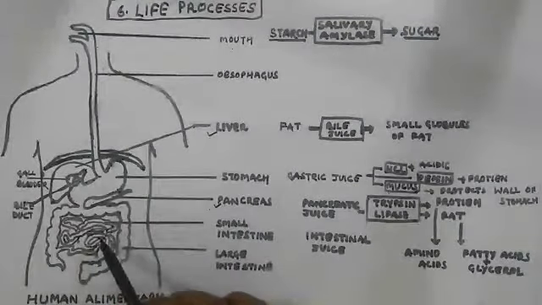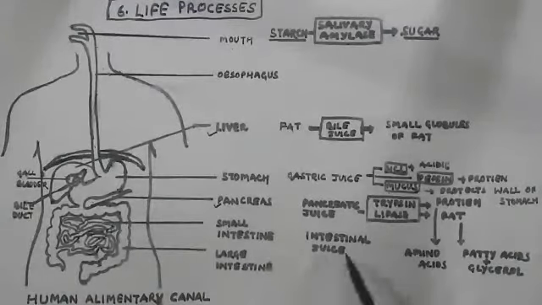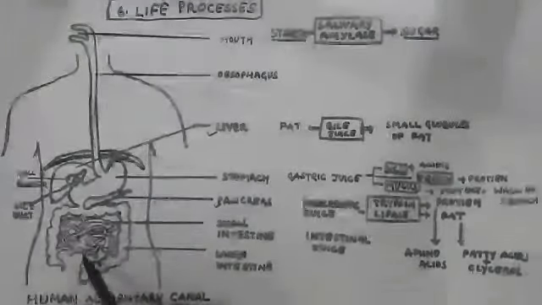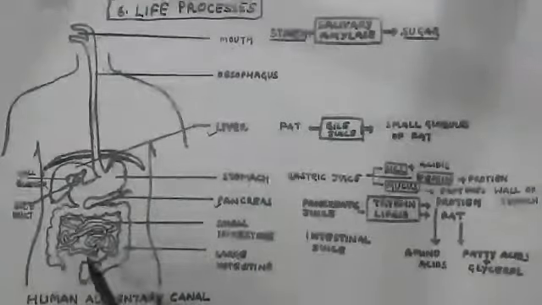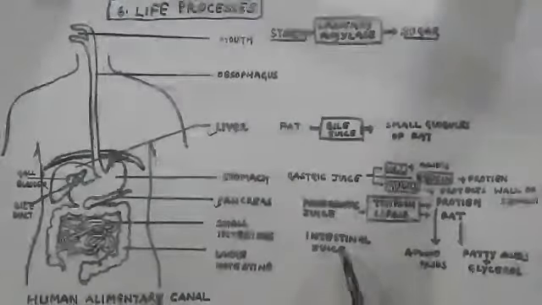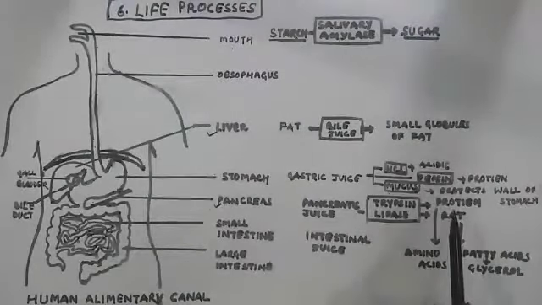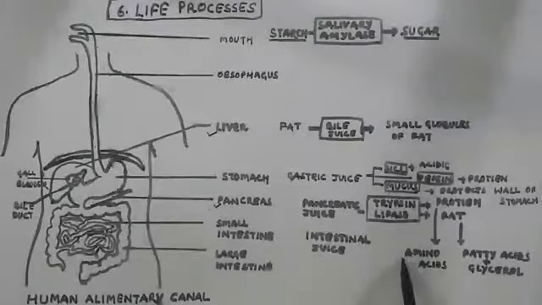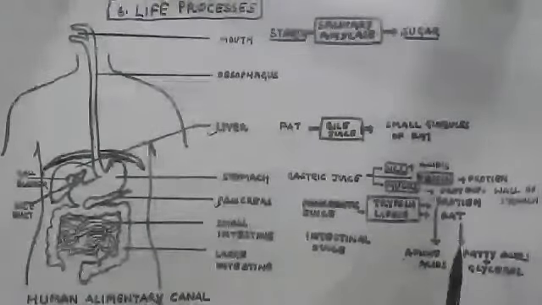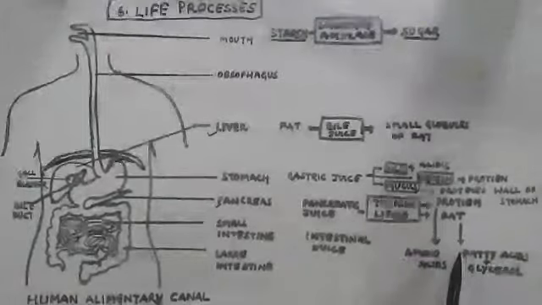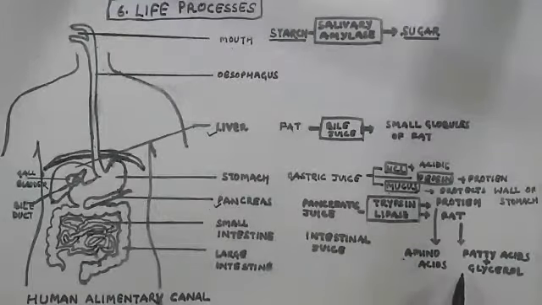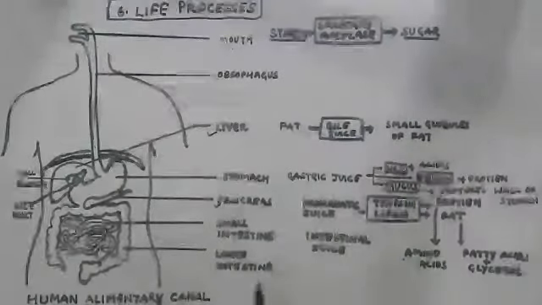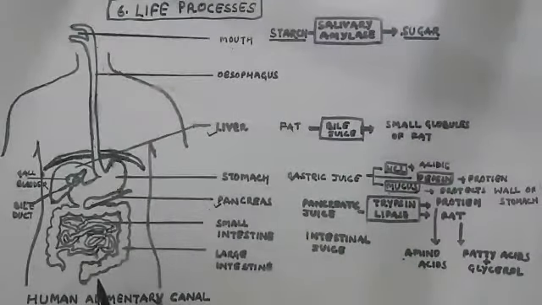And here the intestinal juice, which is secreted from the glands present in the intestine, converts proteins into simpler molecules, that is amino acids, and fats into fatty acids and glycerol. There is no gland in the large intestine; it only absorbs water.